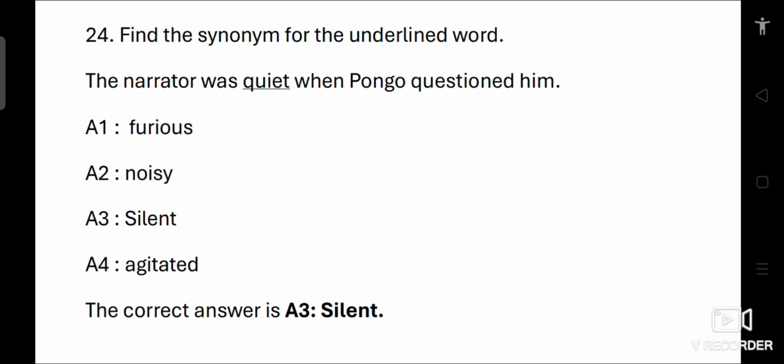Furious means extremely angry, which is the opposite of quiet. Noisy refers to making a lot of noise, which is also the opposite of quiet. Agitated means feeling or appearing troubled or nervous, which doesn't align with the meaning of quiet. So, the synonym for quiet in this context is silent. Option A3, silent, is the correct answer.